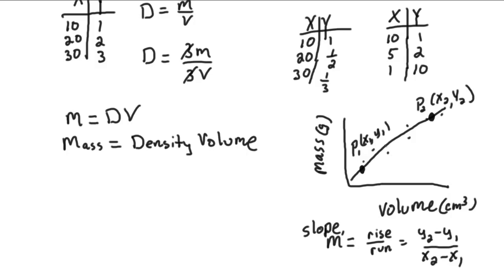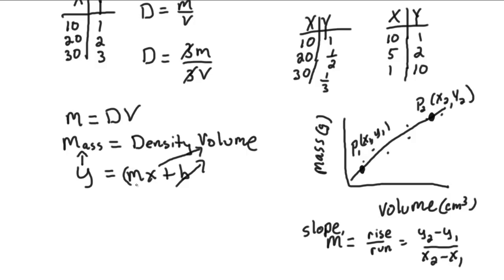But you know, this is what we would see in a math classroom. But how do we relate that to a science classroom? Well, what we do is we say, hey, what's that equation of a straight line that we just did? That equation of a straight line is y is equal to mx plus b. b is that y-intercept. Notice that there's no constant term here, so I put that b equal to 0. But on the y-axis, I put the mass. And on the x-axis, I put the volume.